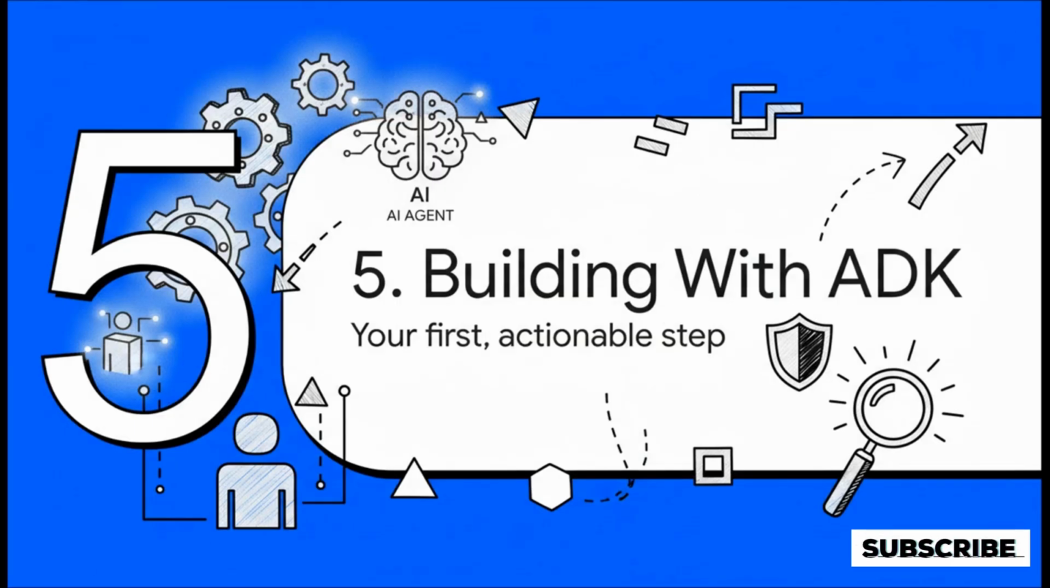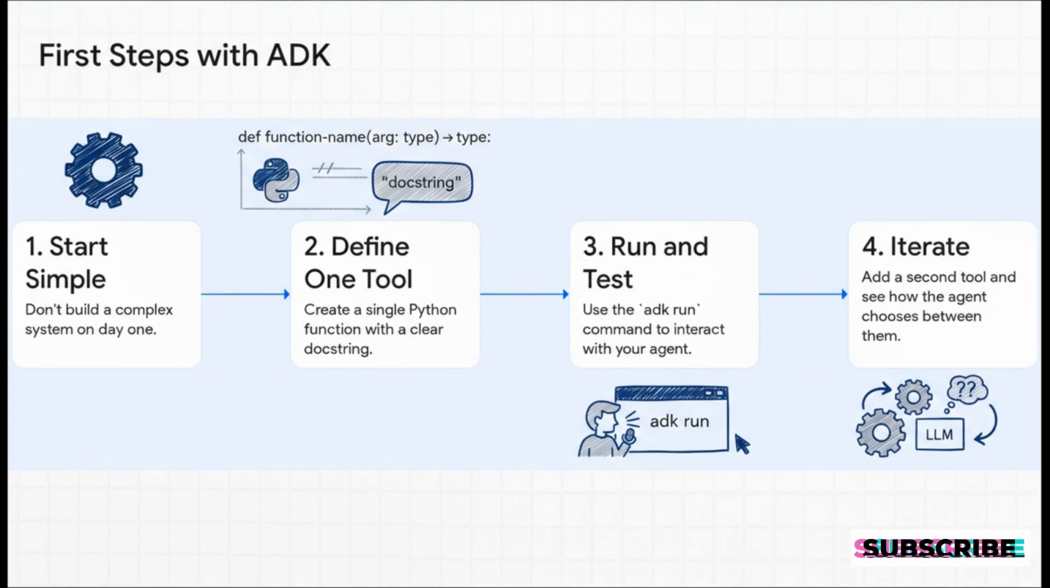Okay, so this all sounds great in theory, but how do you actually put it into practice? Let's bring it all home and talk about your first actionable step for building better, more robust AI agents using the ADK. First things first, do not try to build a massive multi-agent system on day one. Please start simple. Create a project and define just one tool, a single Python function with a good name, clear type hints, and a really descriptive docstring. Then just use the adk run command to open up a little chat with your agent. Talk to it. See if it uses your tool correctly. And once that works, add a second tool and watch how the LLM decides between the two. This step-by-step process is how you build up complex, reliable systems with confidence.